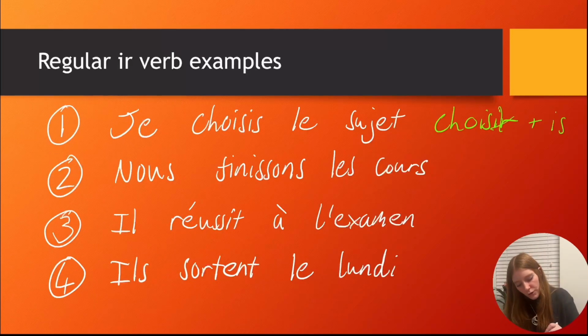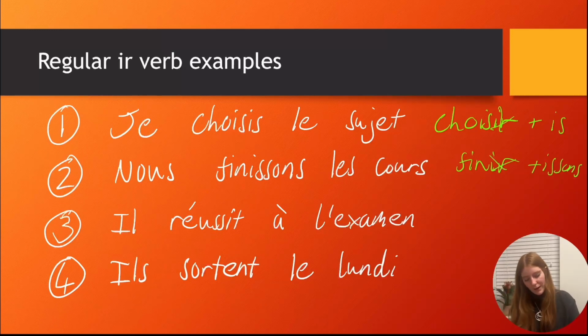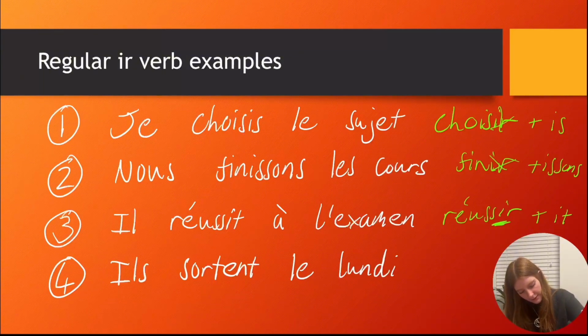So here we've got nous finissons les cours. Les cours is just lessons, a lesson. So, nous finissons. Again, getting rid of that ending and adding the ending for ils. Voilà, comme ça. Comme ça just means like that. Il réussit à l'examen. That means he succeeds at the exam. So this is the verb réussir, and we're just taking off that IR and adding IT.